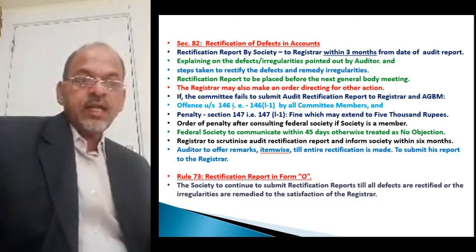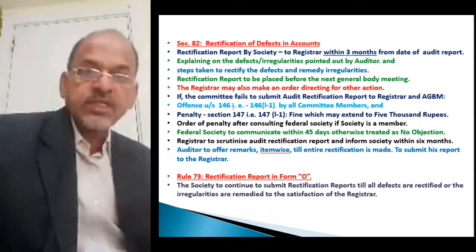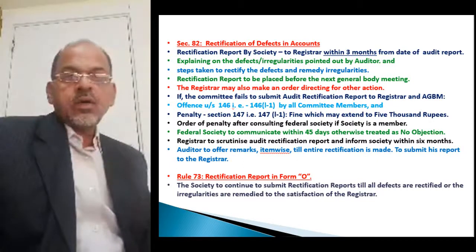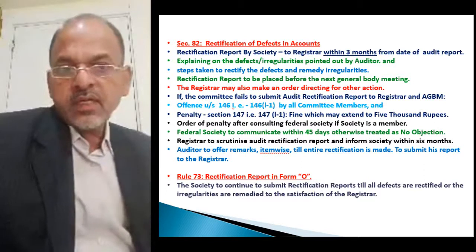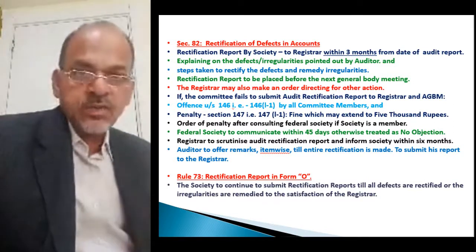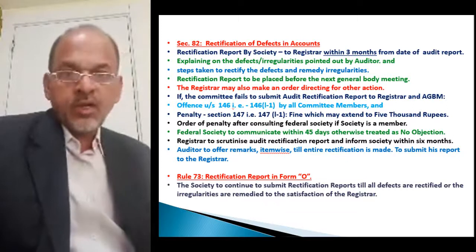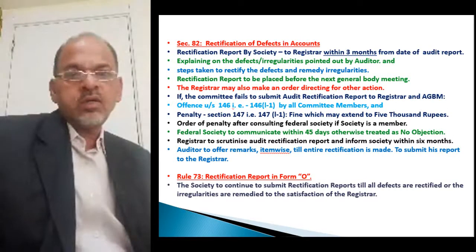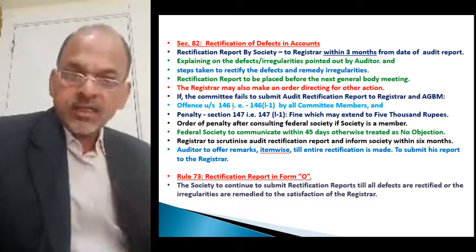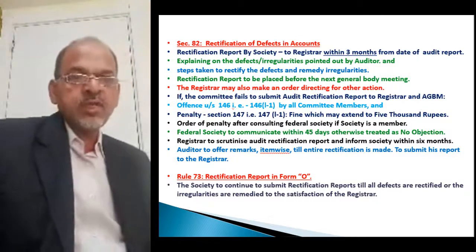If it is submitted and the registrar is not satisfied, again the registrar can point out, and again the society will have to prepare the audit rectification report in Form O.